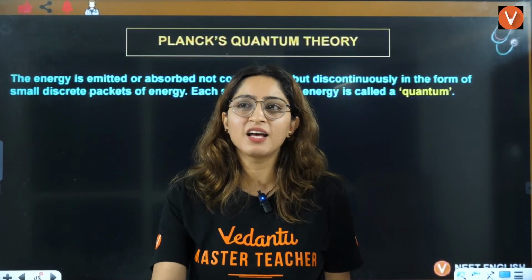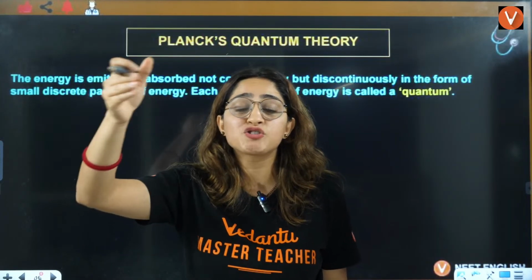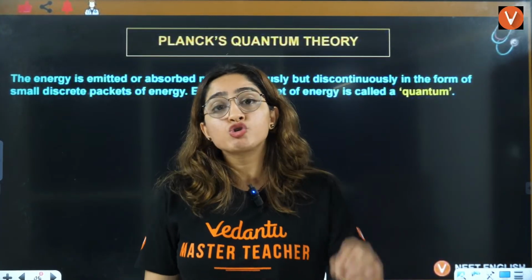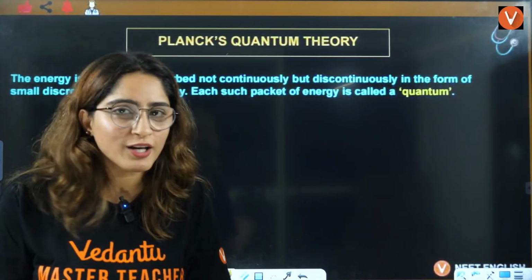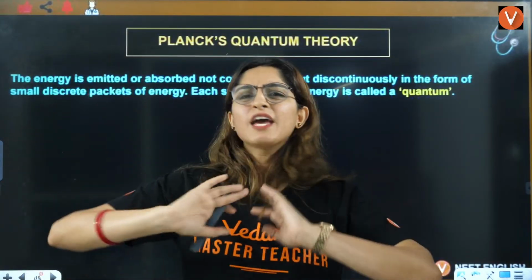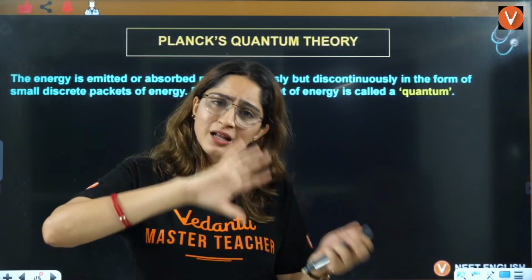He said that this electromagnetic radiation is not a wave, it's actually a particle. So everyone was like, how can you prove that? So he gave an equation which is not in your syllabus. So congratulations for that. So he gave some equation. He was like, okay, this is the equation.